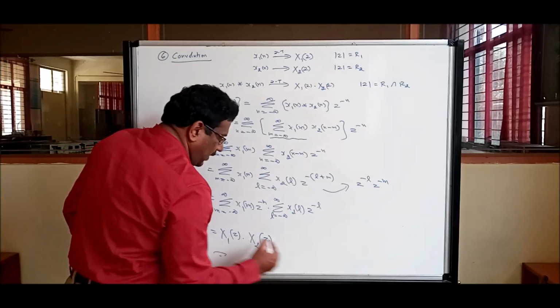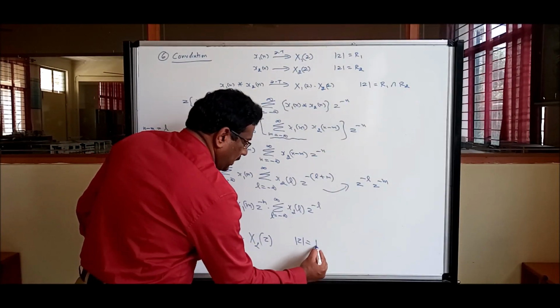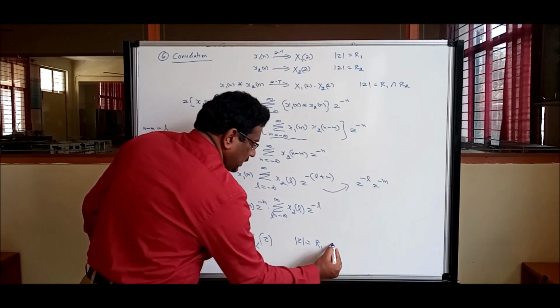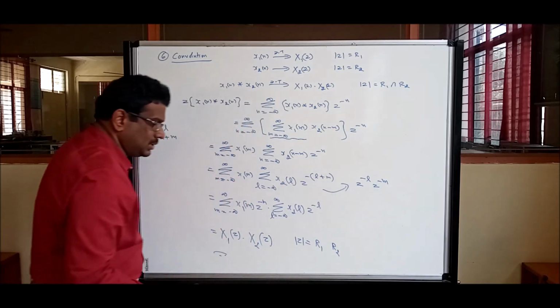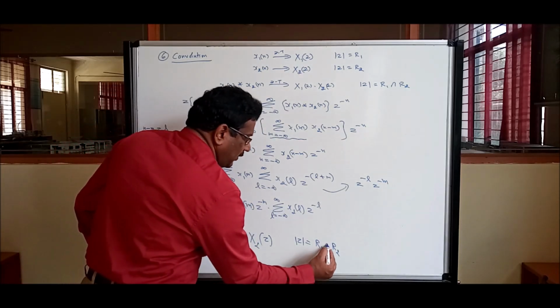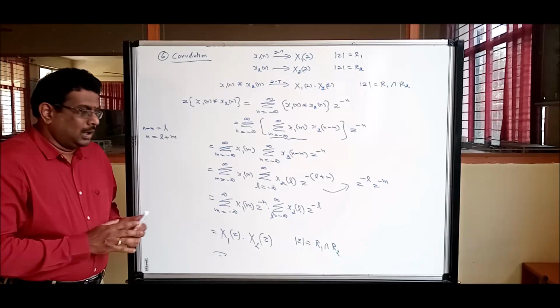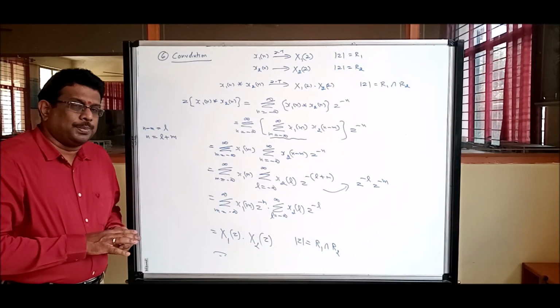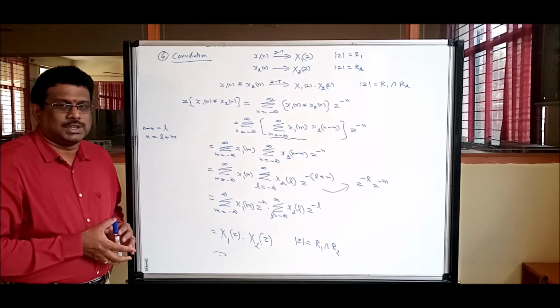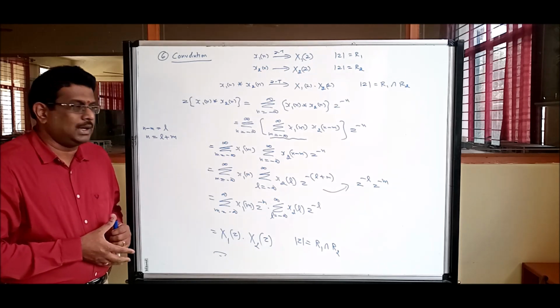Hence, for this the ROC mod z will be R1, and for this it is R2. When two Z domains are merging, the common region will be the intersection. So that's the end of your property proof. In the next session, let us discuss problems in more detail.